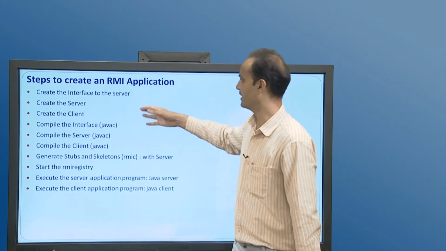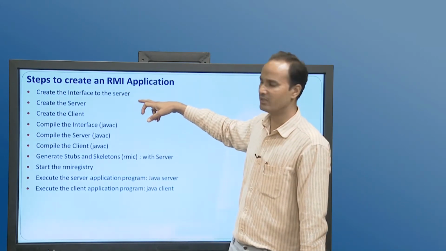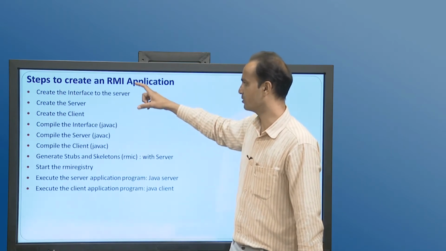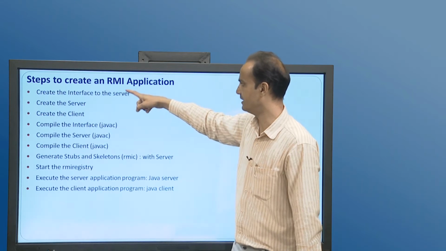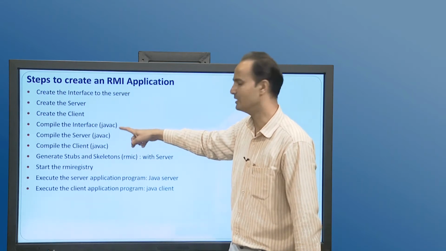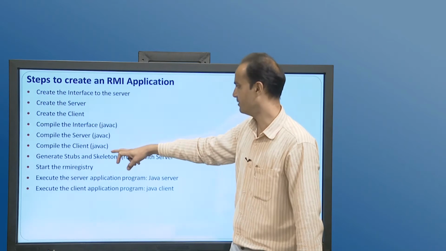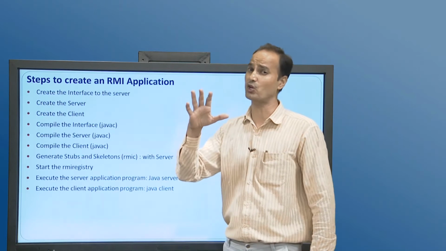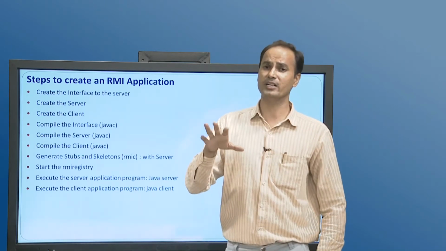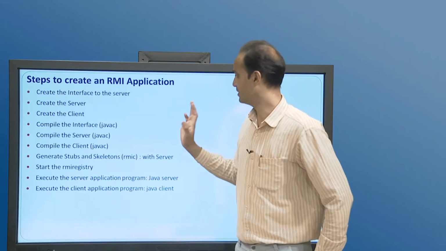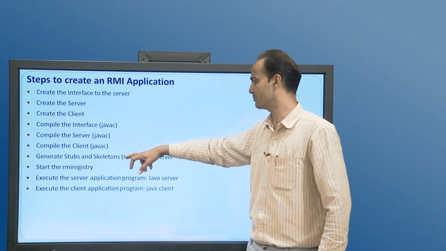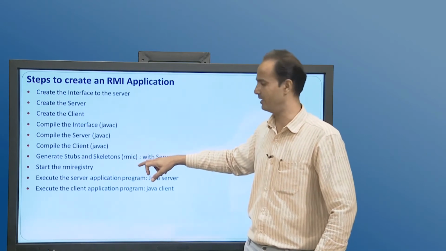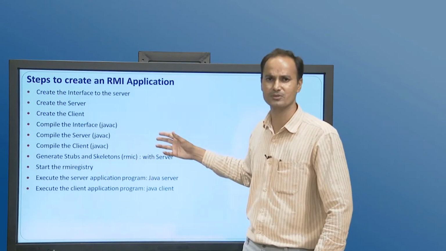The steps involved are: create the interface to the server, create the server, create a client, then compile the previously created interface, server and client programs using the javac command. Then after, we will generate the stubs and skeleton, as we talked about that stubs and skeleton are the proxies. They are not hard coded or developed by the programmers, but we have to create them. We have to generate stubs and skeleton using the rmic command. rmic stands for RMI compiler, which is responsible for generating the stubs and skeleton.